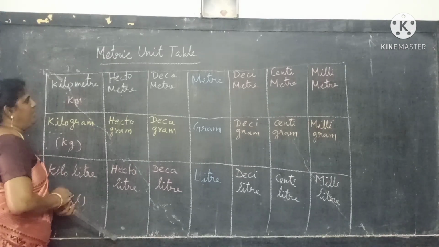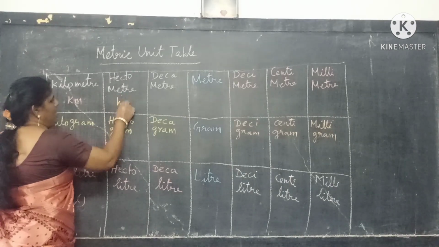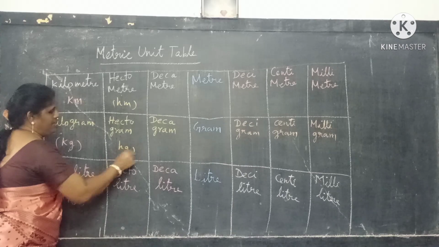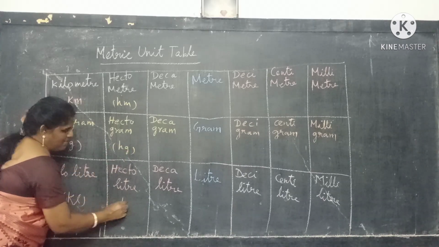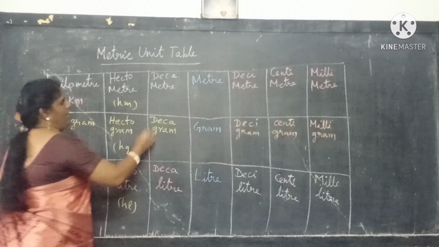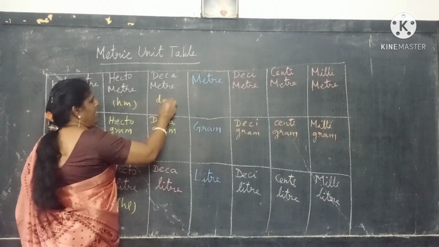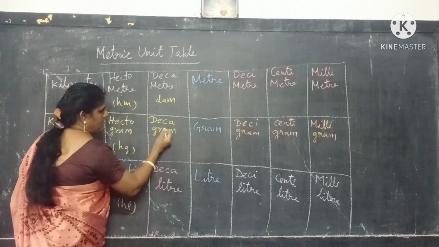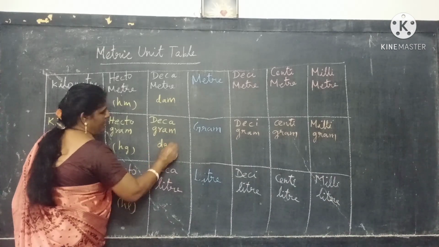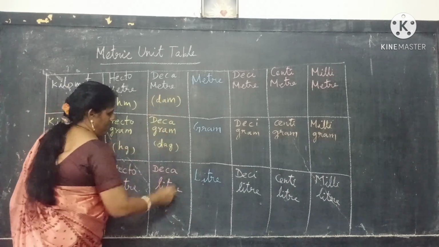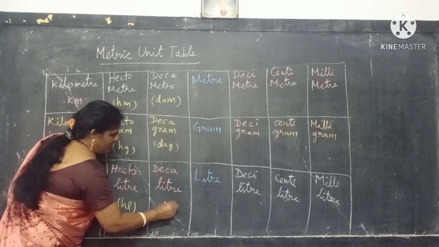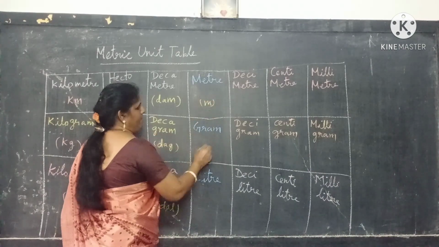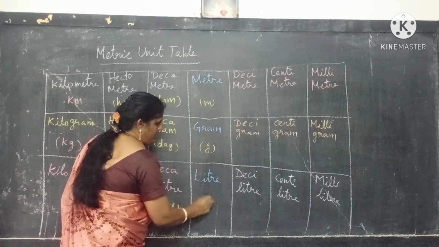And hectometer means hm, and hectogram is hg, hectoliter means hl, and deca means dag, small d one here. DAG, and DAL, decaliter. And this only you know that m, small g and small l.